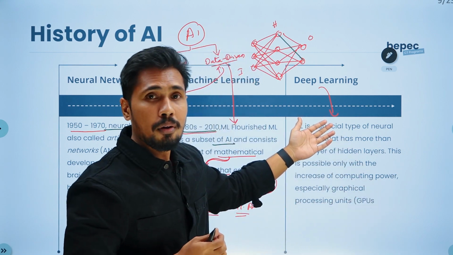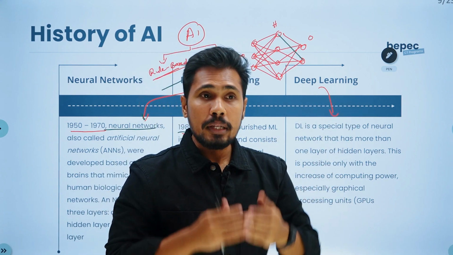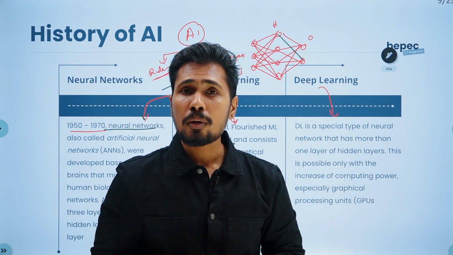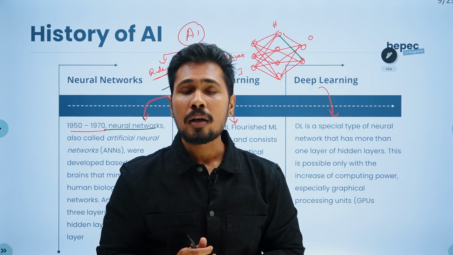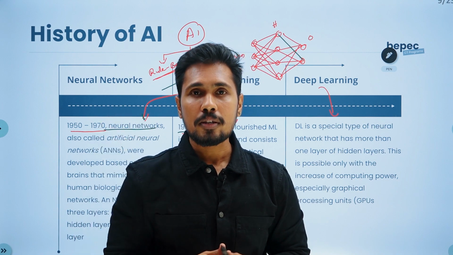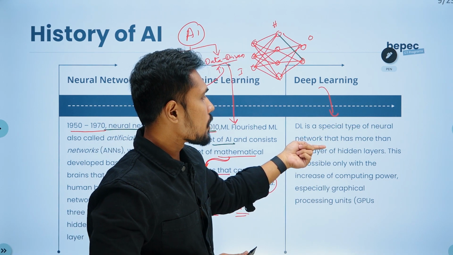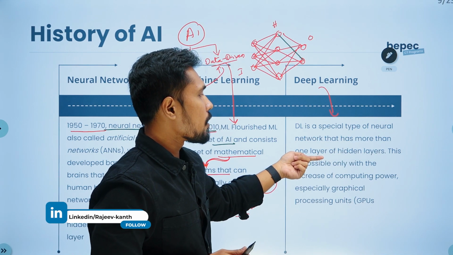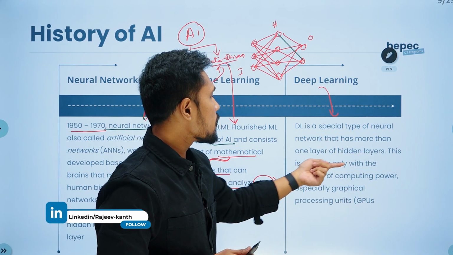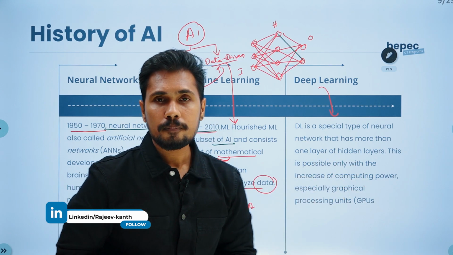So that is a convolutional neural network. Or if I want to perform a time-based activity, a sequential activity, we have a recurrent neural network. Inside the recurrent neural network, you have different types of gates like the input gate, forget gate, candidate gate, and so on. Now, deep learning is a special type of neural network that has more than one hidden layer. This is possible only with the increase of computational power, especially GPUs.